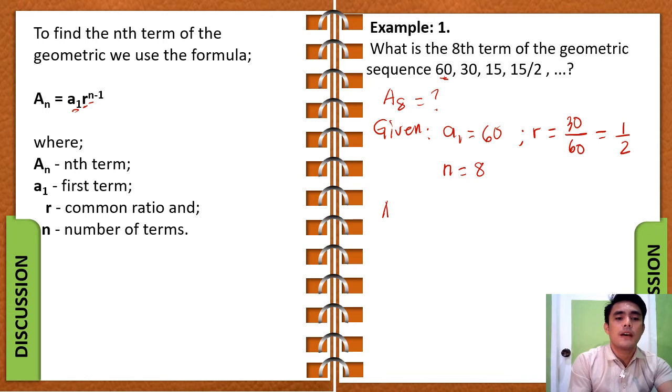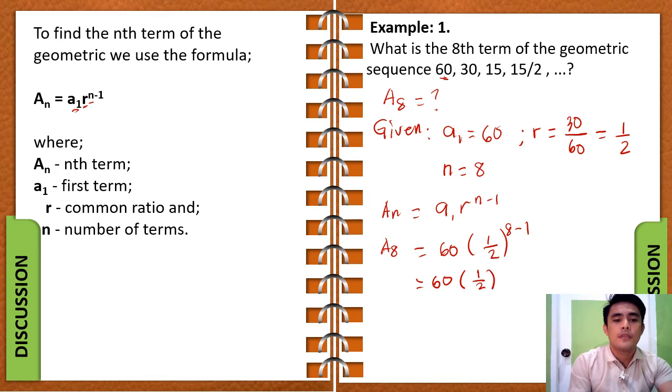Now we go over to the formula. a sub n equals a sub 1 times r to the exponent of n minus 1. Our a sub n here should be a sub 8 because that is what we are looking for in this problem. Our a sub 1 is 60 times our r, which is 1/2, to the exponent of n minus 1, which is 8 minus 1. This is now 60 times 1/2 to the exponent of 7. Now we can't multiply 60 to 1/2 to the exponent of 7 yet, so we have to simplify this part first.